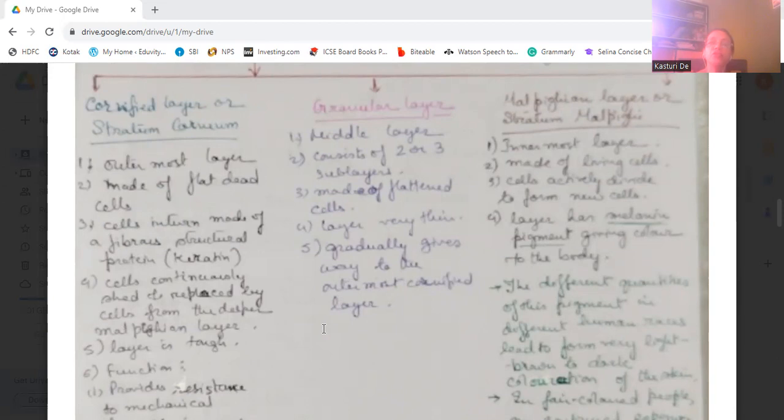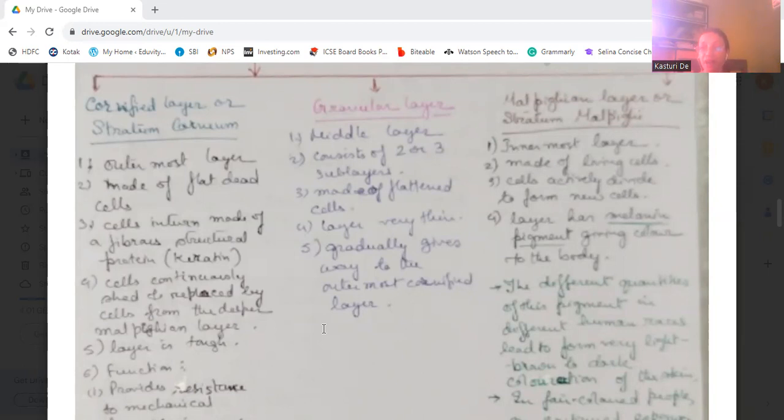Now, the stratum corneum is also called the cornified layer. This is the outermost layer of the epidermis, which is made up of dead cells which are flat in structure. These cells are in turn made up of fibrous structural proteins which are known as keratin.